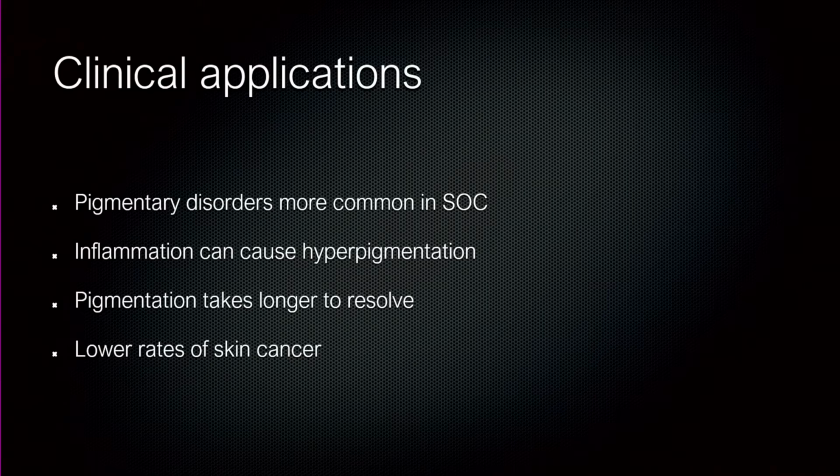And the clinical application here is that pigmentary changes are going to be a lot commoner in those who have skin of color. So if you have an inflammatory condition or even infections, as you'll see, pigmentation is a lot more common. You also have to see that inflammation can trigger off this hyperpigmentation. Many times you have inflammatory dermatoses and the patient comes to you because they are worried about the pigmentation, not the inflammatory dermatoses. Because of these melanosomes being more numerous and bigger, the pigmentation takes longer to go away from the skin. It takes a lot longer, even years sometimes.